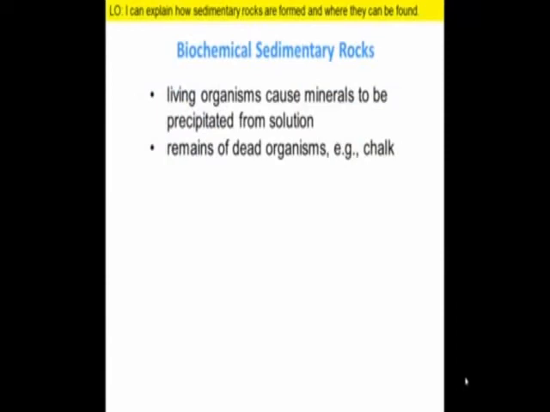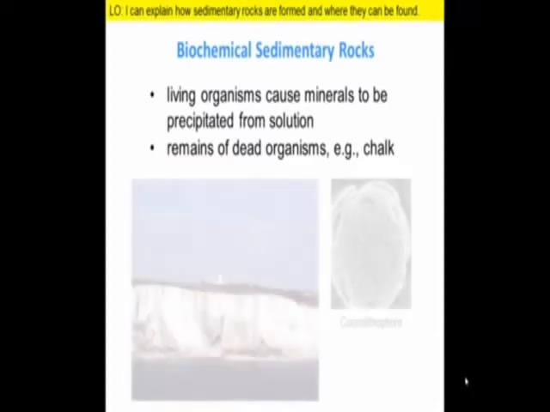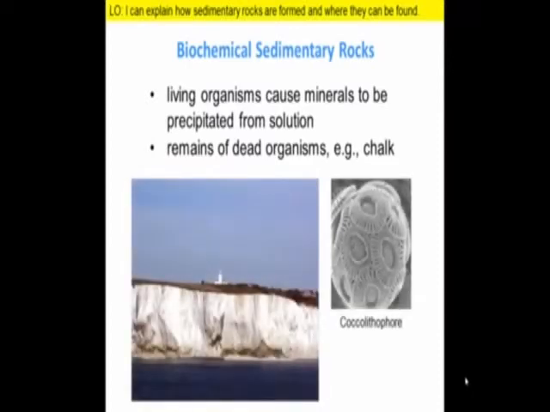Biochemical sedimentary rocks also result from precipitation, but this precipitation occurs due to the actions of organisms, typically marine organisms. Think shellfish, for example. They form their shells by causing minerals to precipitate out of seawater. The same process can happen for microscopic marine organisms, like coccolithophores. Coccolithophores are composed of tiny plates known as coccoliths.